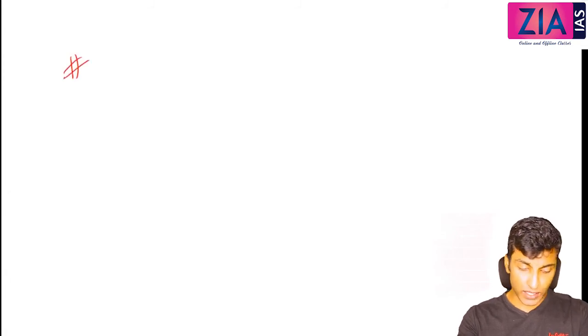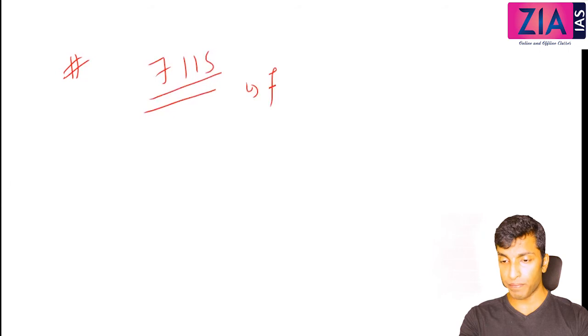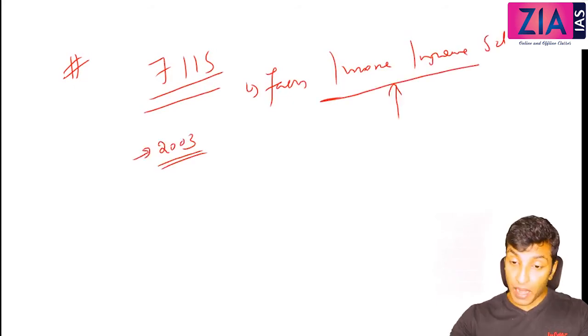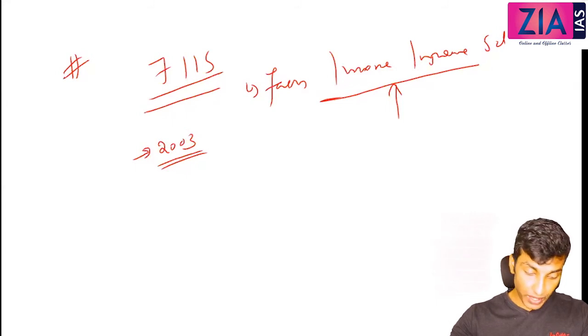Next scheme. This one is not very successful, and I will also tell you why it is a failure. FIIS, Farm Income Insurance Scheme. Just write Farm Income Insurance Scheme. It was initiated in 2003 in selected districts.